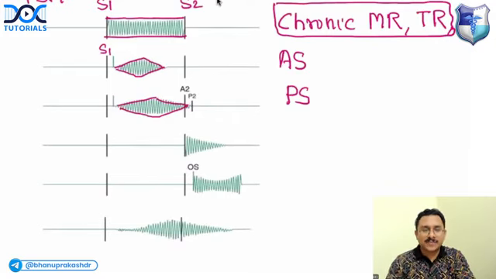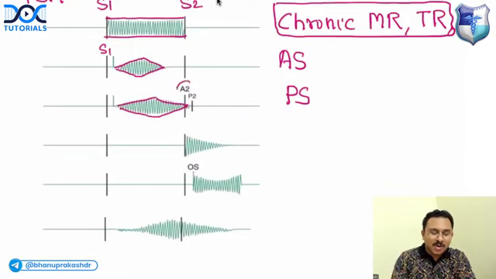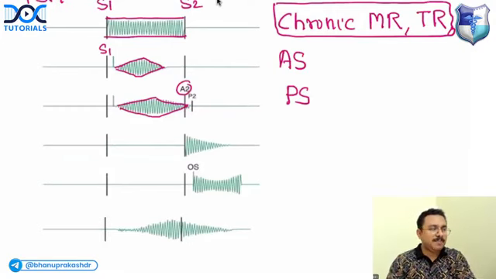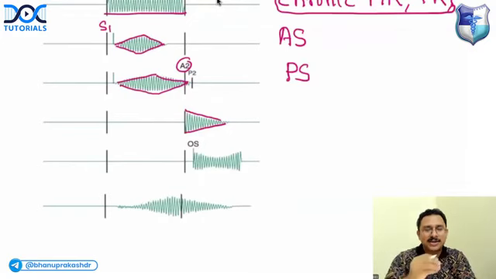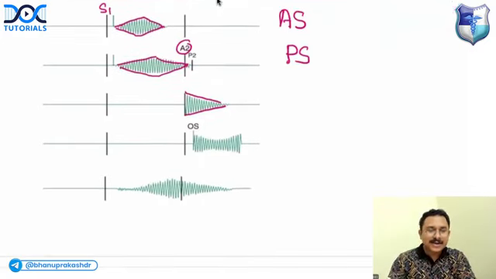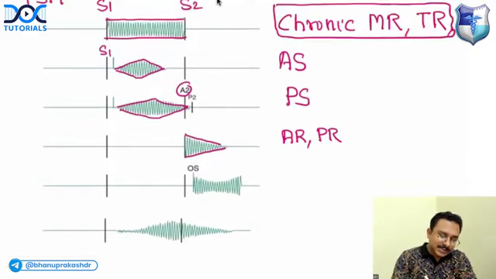But how will you differentiate? In pulmonary stenosis, the murmur will extend beyond A2. If it extends beyond A2, then it is pulmonary stenosis. What about the next murmur? It is not a systolic murmur, it is a diastolic murmur. It is a decrescendo murmur. It starts in diastole and the intensity is decreasing. It is seen in aortic regurgitation and pulmonary regurgitation. This is an early diastolic murmur. So this is a mid-systolic murmur, this is also a mid-systolic murmur, and this is an early diastolic murmur.